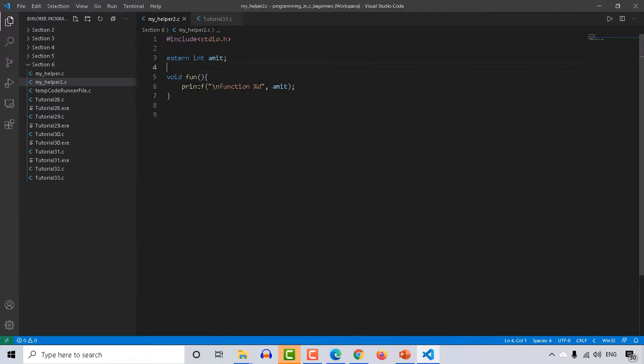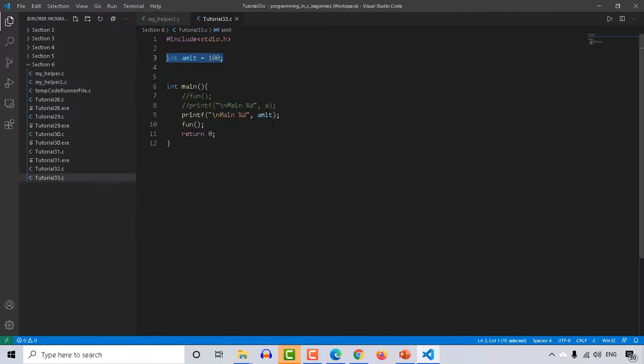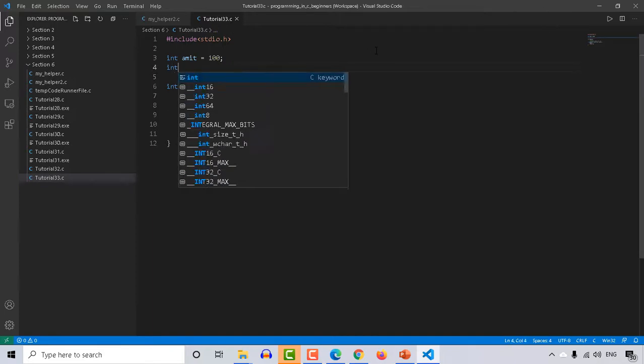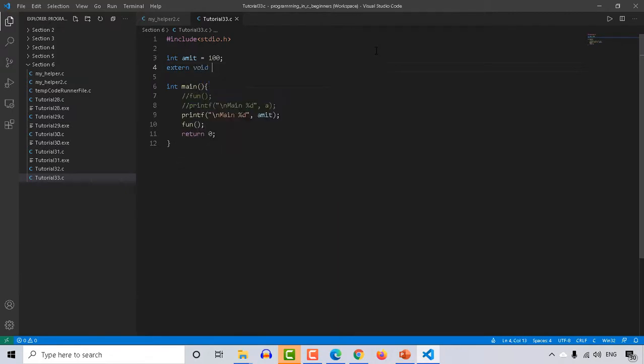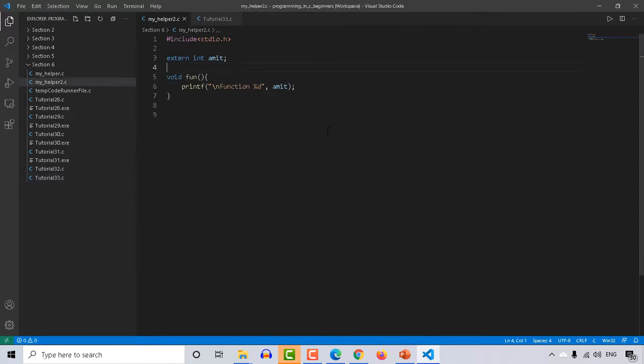In the same way we can remove this error of the function call, right? So how will we do that? I will simply type extern void fun and that will be gone. Now the thing is I'm not able to show you the output right now. Why? Because this will work only when the linker is there. When we provide these two files to the C linker, then the C linker will give you the exact value.